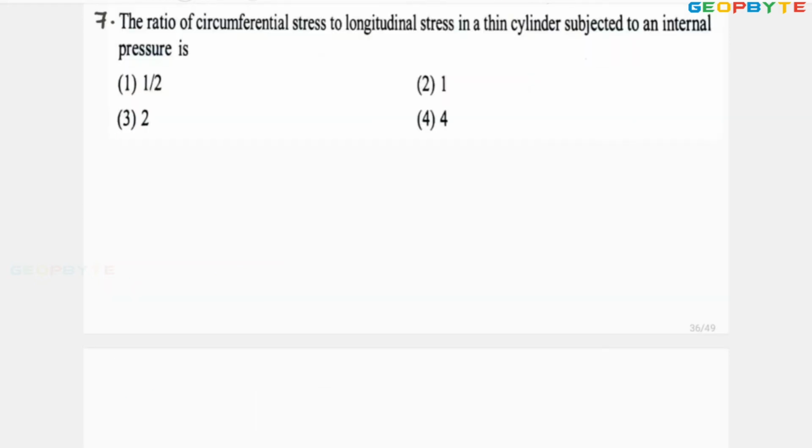Look at the seventh problem. The ratio of circumferential stress to longitudinal stress in a thin cylinder will be, subjected to internal pressure. Problem is for thin cylindrical shell. The circumferential stress equal to PD by 2T.